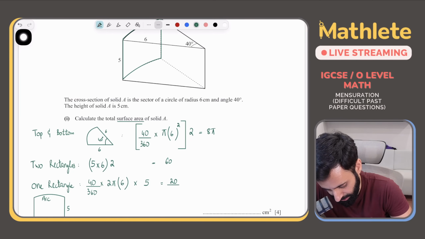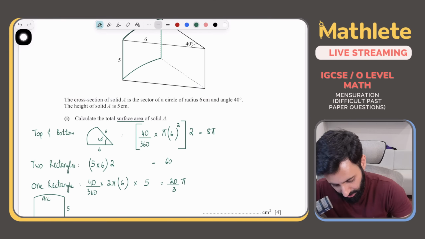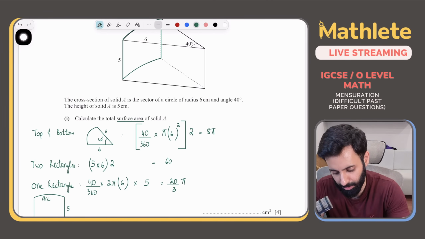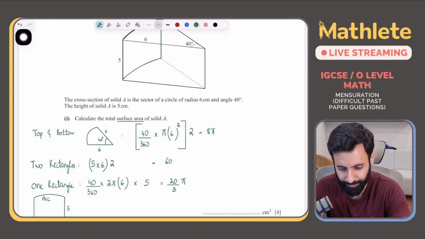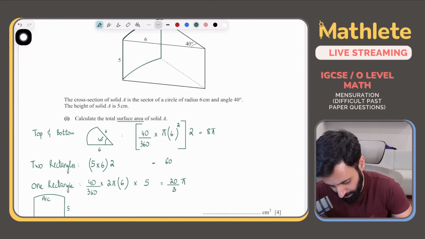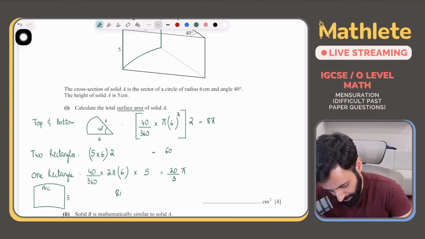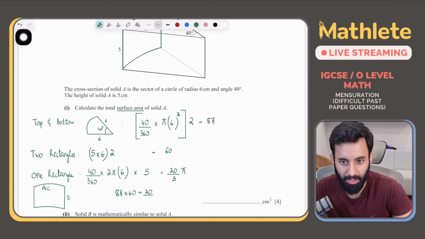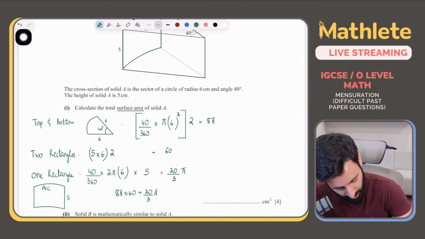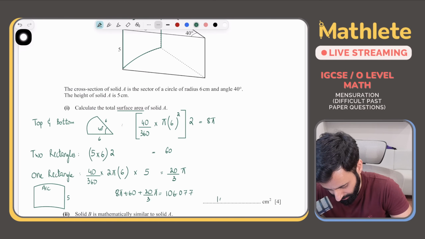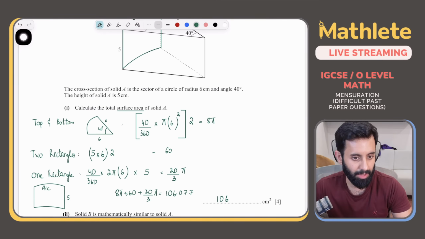I've deliberately kept everything as it is till we get to the very end. Now 20 upon 3 pi plus 8 pi plus 60. What is that equal to? When you add them up, it's 8 pi plus 60 plus 20 upon 3 pi. This is equal to 106.077, which correct to 3 significant figures will be 106 centimeters square.